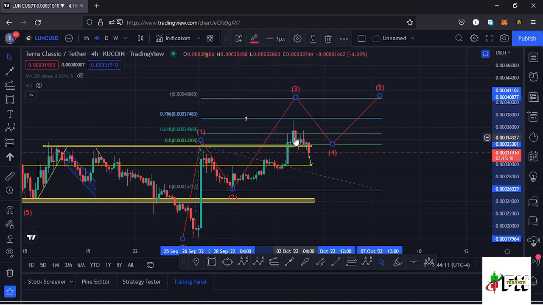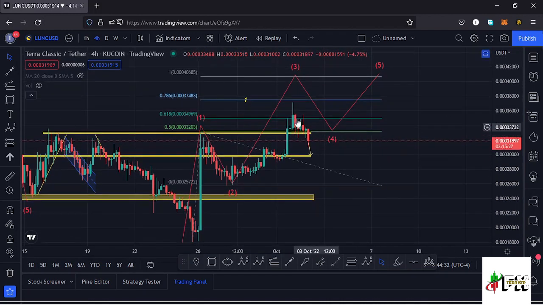$0.0004 mark, but you can see we did not manage to push to that key area on the Fibonacci's, but we are seeing a bit of a reaction on the fib level 0.786, which is the fib level which is right here. That is the area that we made that high, and after seeing a reaction to that fib level, that is why we are seeing a bit of a pullback here on the charts.